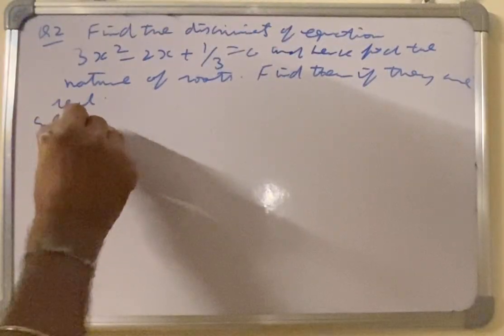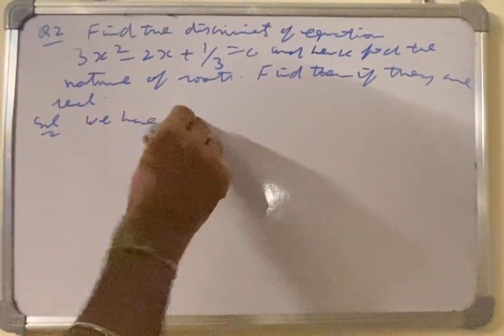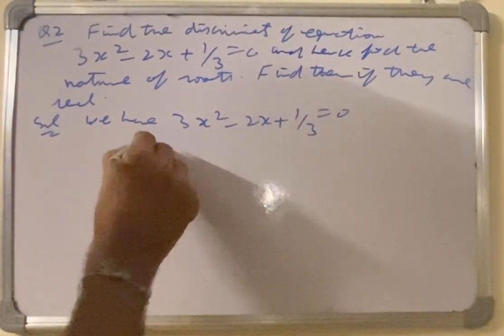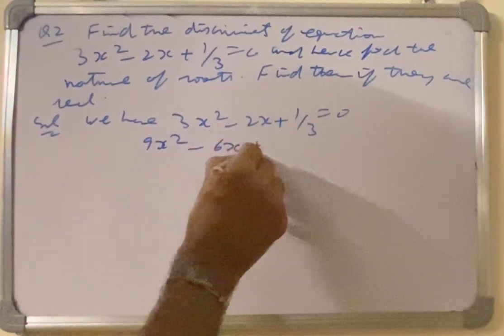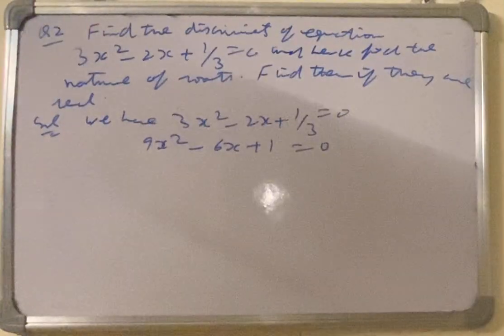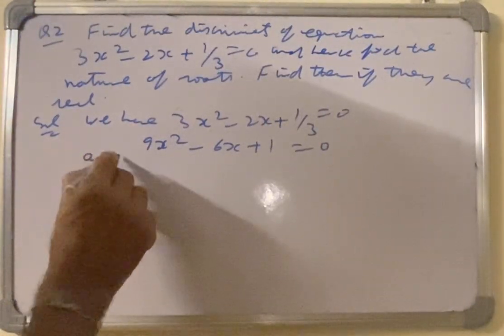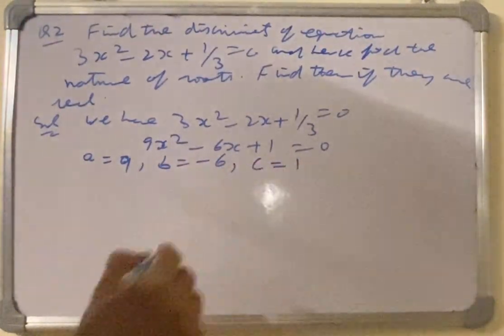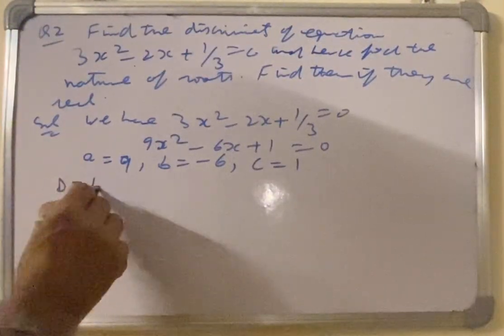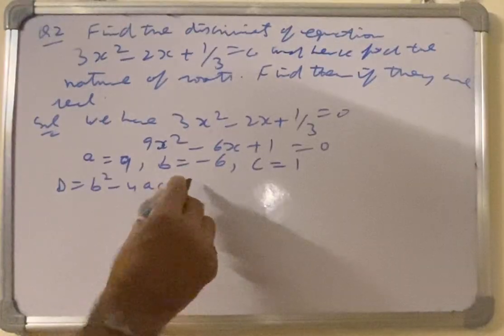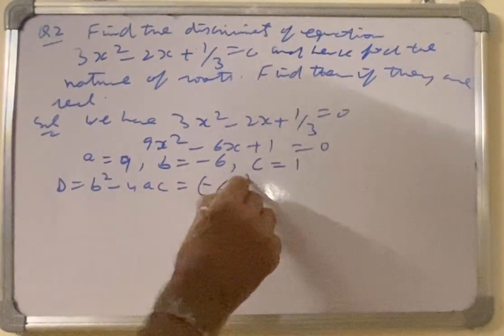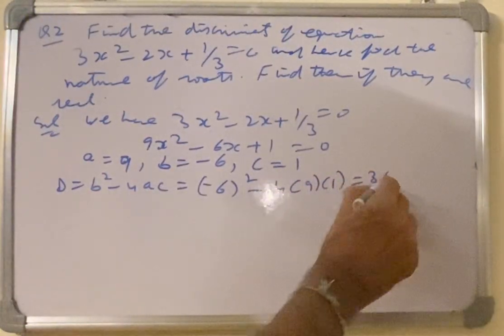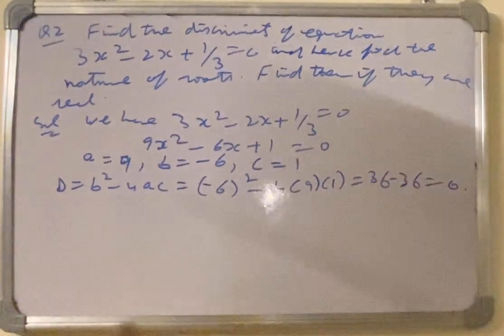Solution: we have the equation 3x square minus 2x plus 1 over 3 is equal to 0. Take LCM, 9x square minus 6x plus 1 is equal to 0. 3 is the LCM, we have cross multiplied. So A is the coefficient of x square, which is 9, B is the coefficient of x, which is minus 6, C is the constant, which is plus 1. Discriminant D is equal to B square minus 4AC. It is minus 6 whole square minus 4 into 9 into 1, 36 minus 36, which is equal to 0.